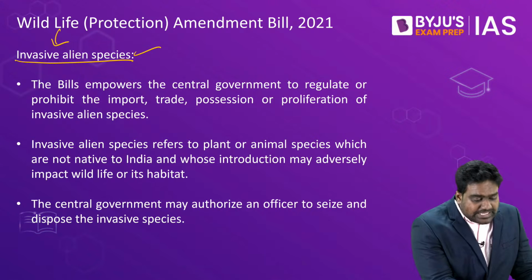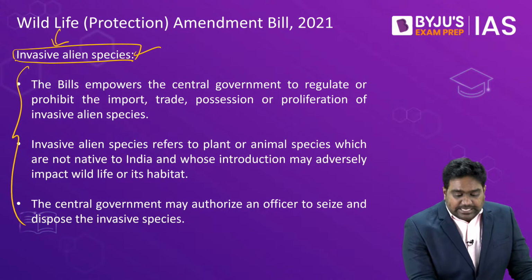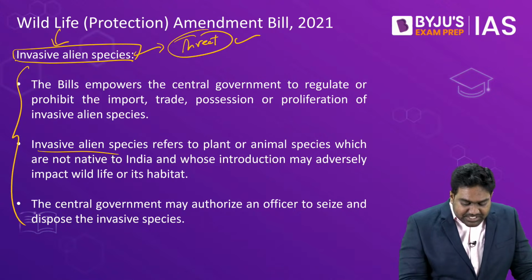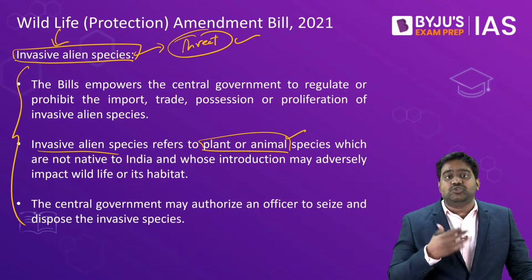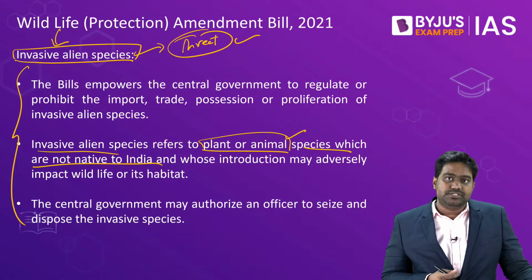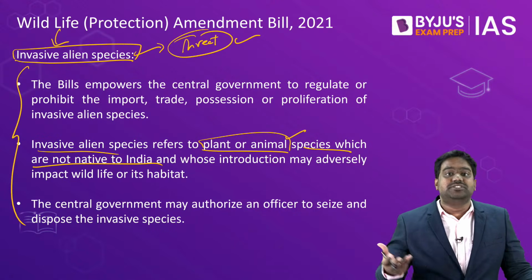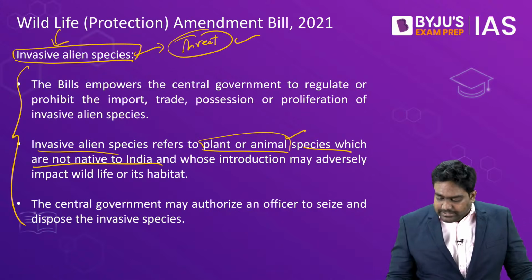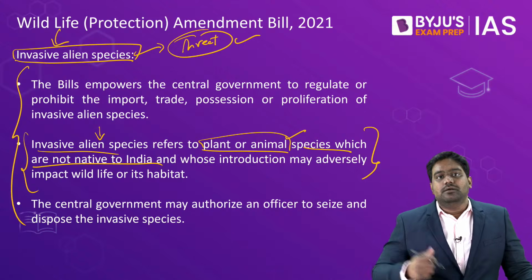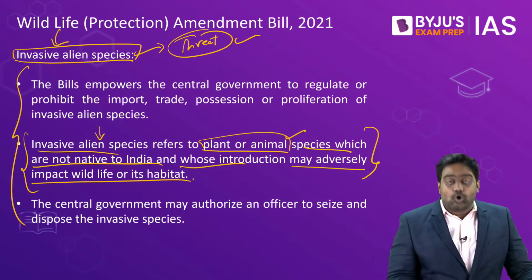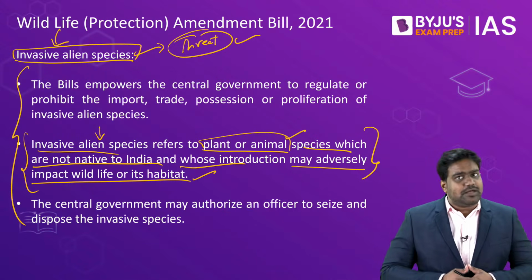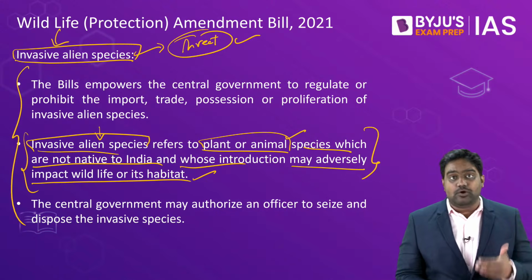The amendment also deals with invasive alien species that can pose a threat to our ecosystems. See, invasive alien species refer to plants or animals that are not native to India. They don't belong to our native ecosystems. They might be imported from outside. And there are chances that certain alien species coming from outside might expand exponentially. They might take over our native ecosystems and threaten the existing flora and fauna. There have been many invasive alien species that have threatened biodiversity.